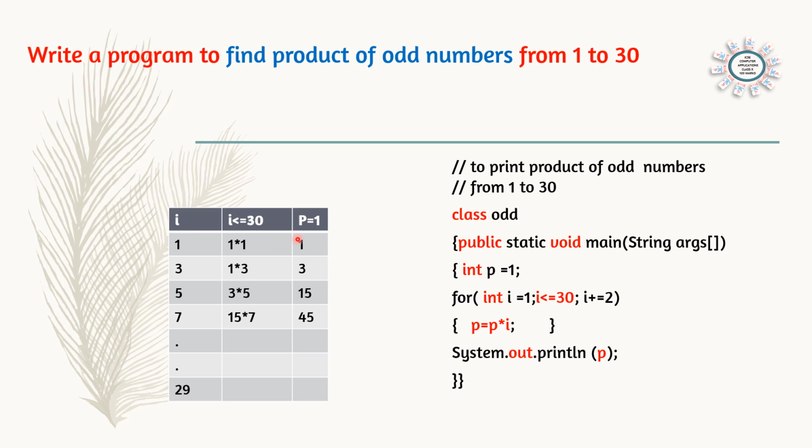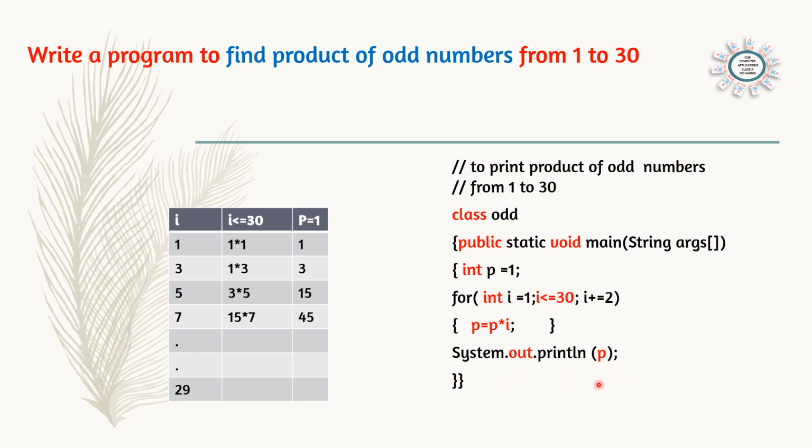Once again, see here, the first odd number is 1 and p is 1. So 1 into 1. And the next odd number is 3. So p is 1, 1 into 3. That means 3. Then 3 into 5. Here we can see 3 into 5, 15. Then 15 into 7. So like this, we will be multiplying up to 29. And now the product will be stored in the variable p. And now close the for loop and then print System.out.println p. The last value that comes from multiplying 1 to 29 will be stored in p and we will be printing.